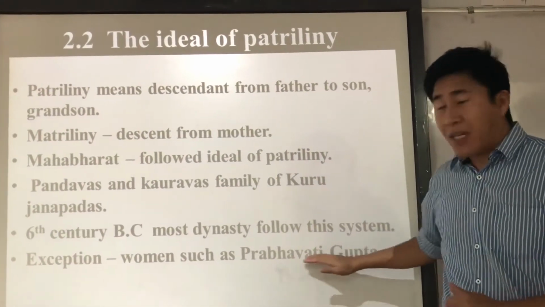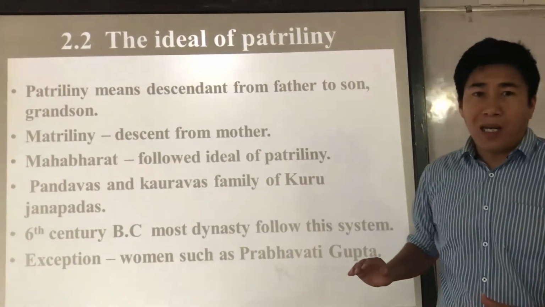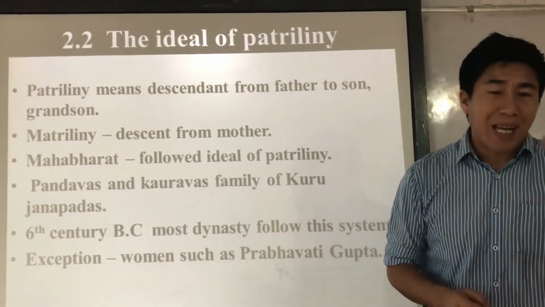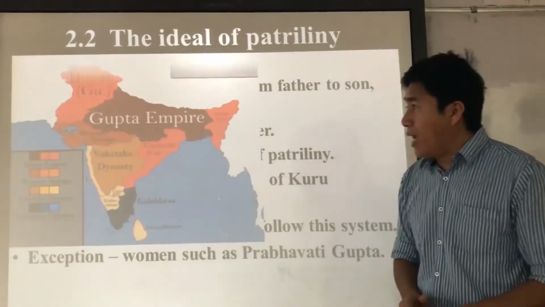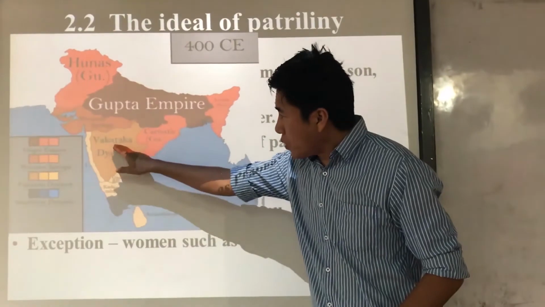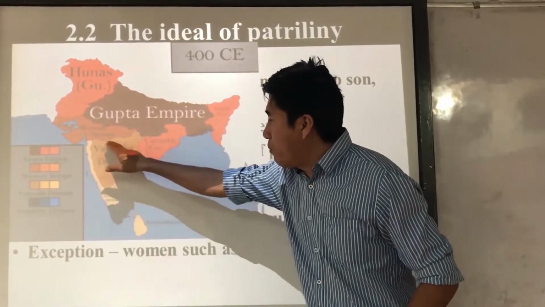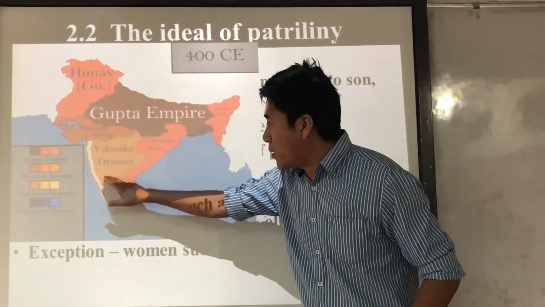So what did she do? Prabhavati Gupta was married to the Vakataka king Rudrasena II. If you look at the map, the Vakataka dynasty was in the Deccan area: most of Maharashtra, Andhra Pradesh, and some part of Karnataka.